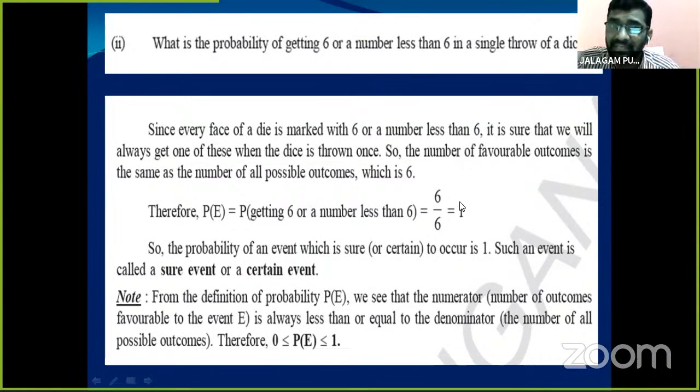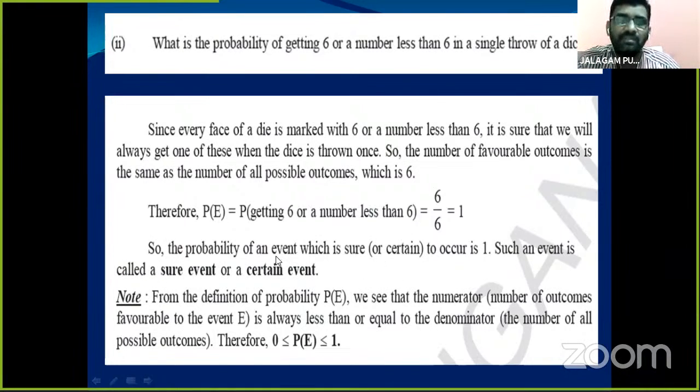So when we get the probability 1, such an event is called a sure event or certain event. Write down, children. When we get probability 0, that is an impossible event. When we get the probability 1, it is a sure event or certain event.